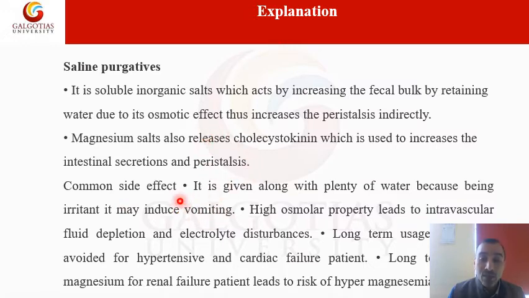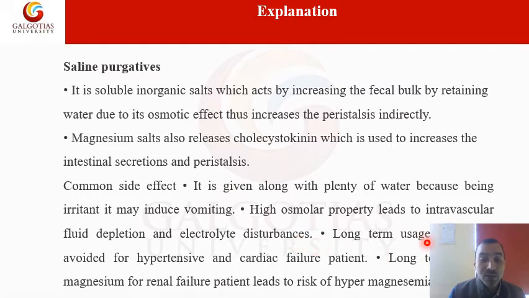This drug should always be given with plenty of water, because it has an irritant property, so it may also induce vomiting. That's why we should take plenty of water. Its high osmolar property leads to intravascular fluid depletion and electrolyte imbalance. If you are using a saline purgative, because it already contains saline, it can imbalance your electrolytes. Due to this, intravascular fluid depletion can occur.